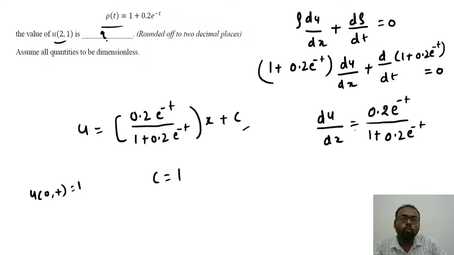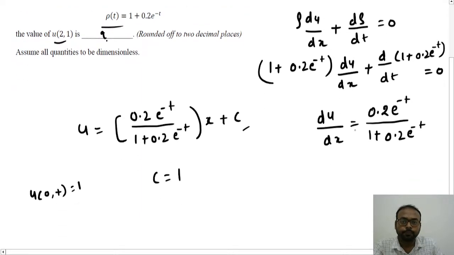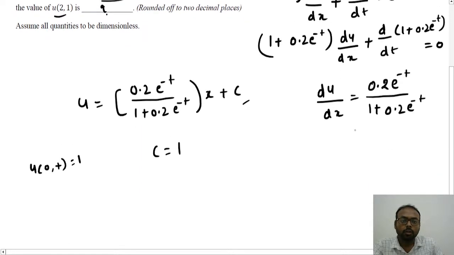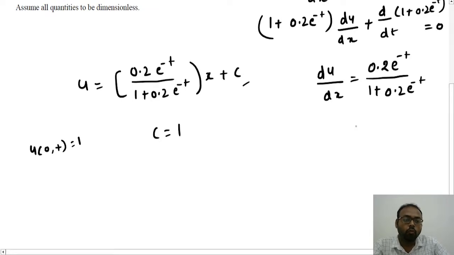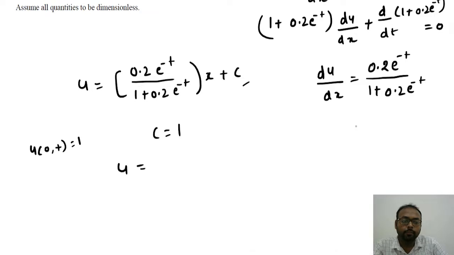t is equal to 1, right? So when we put u is equal to 1 and x is equal to 0, we will get one value of c1, that is coming out to be c1 is equal to 1. Now what we will do, we will put this value in the u, and we will have,